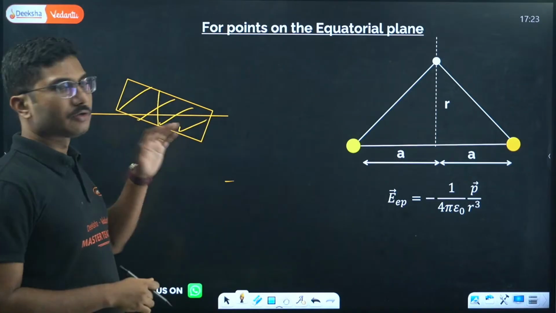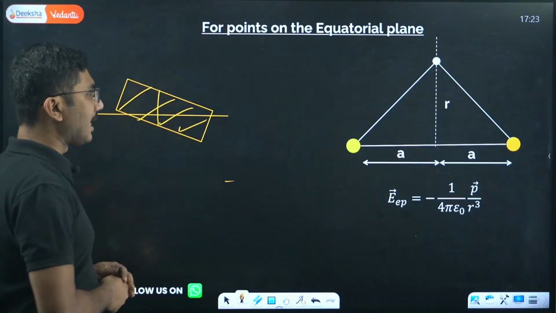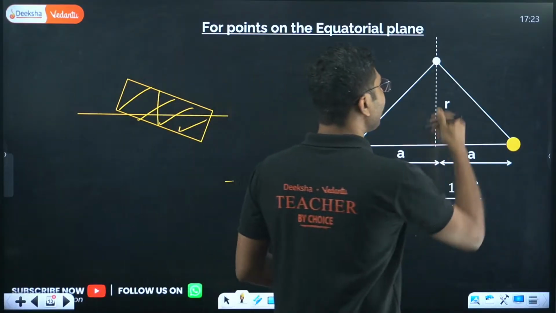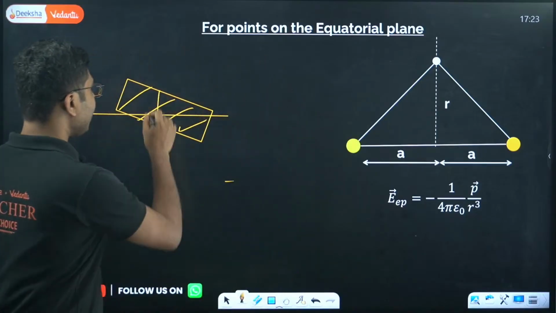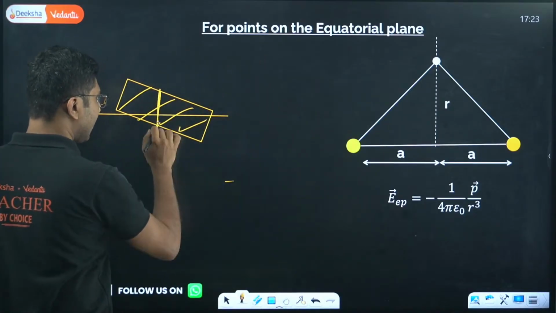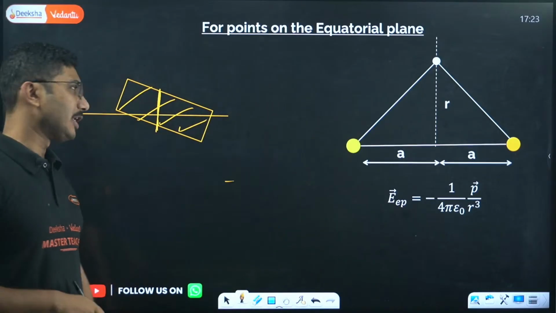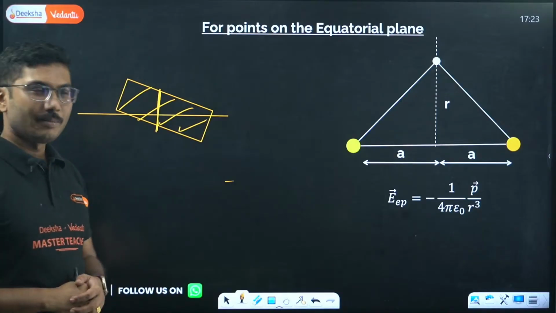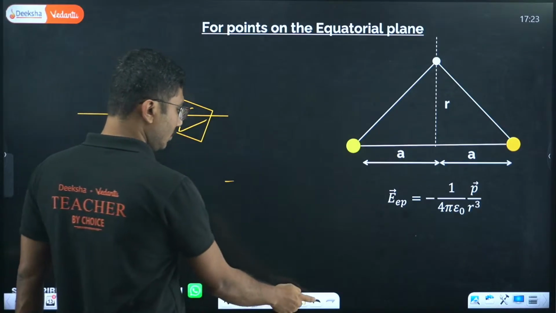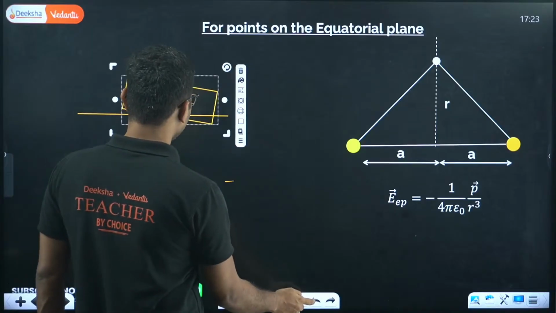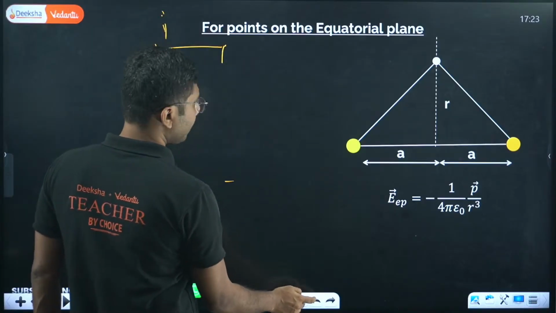Now we cannot draw this in our day-to-day life, so whenever we say equatorial plane, we actually draw the equator itself. This is the equatorial line, and we only draw the equatorial line and not the entire plane, which is not possible for us to draw. So just for your common reference.